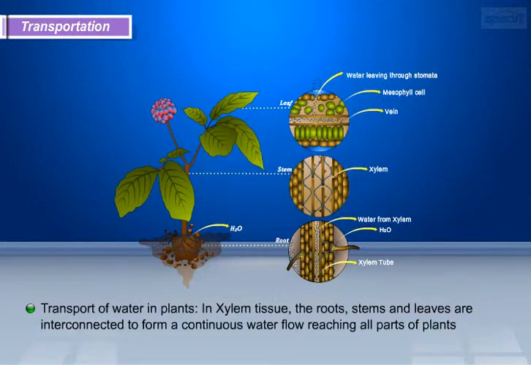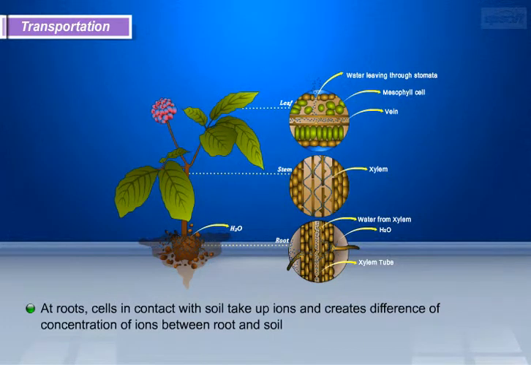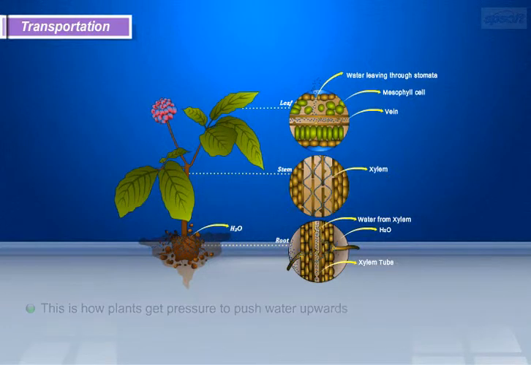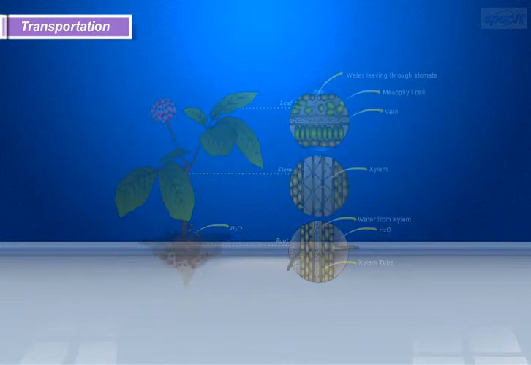Now we will discuss transportation of water in plants. In xylem tissue, the roots, stems, and leaves are interconnected to form a continuous water flow reaching all parts of the plant. At roots, cells are in contact with soil, acquire ions, and create a difference in the concentration of ions between root and soil. Hence, water moves from soil to the root, to eliminate the difference of ions, and pushes water in the upward direction continuously. This is how plants get pressure to push water upwards.